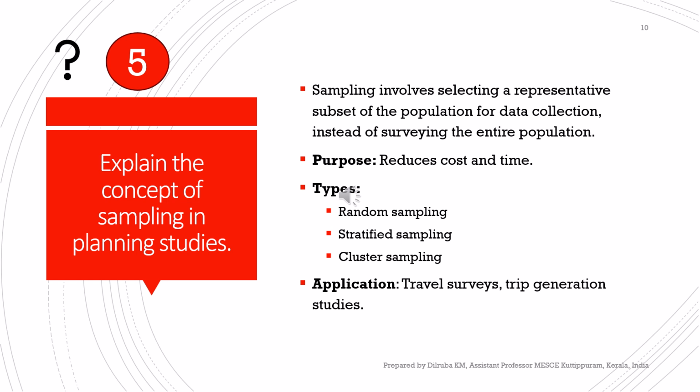And in stratified sampling, we will collect the samples by providing a particular criteria. And cluster sampling means we will cluster the entire population, like some people are working, so employed people we will take 10%, old age people we will take 10%, school going kids we will take 10%, and so on. So we divide the entire population into groups, and we will collect a particular percentage from each group. So this is called cluster sampling. And this sampling is applied in travel surveys, trip generation studies, and so on.